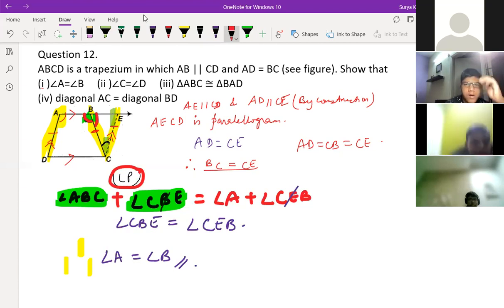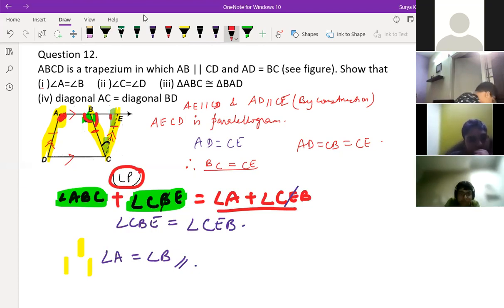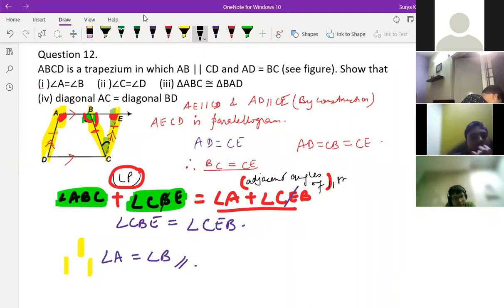Next line, what I've written, angle A, this angle, what I'm coloring completely, and angle E, complete part. This sum should be equal to 180 degrees because this is, what we can say, adjacent angles of parallelogram. Adjacent angles of parallelogram. That's why these both are equal. So angle CBE and CEB both are equal already, we know, right?